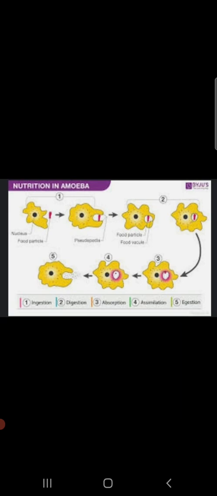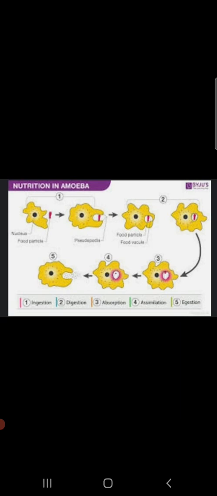So what does the amoeba's body have? A cell membrane. Cell membrane is nothing but the outer boundary of the amoeba. Then it has a nucleus which performs the different functions in the body of amoeba. Apart from that, it has small vacuoles. Vacuoles are pore-like structures that help in performing different functions for amoeba.